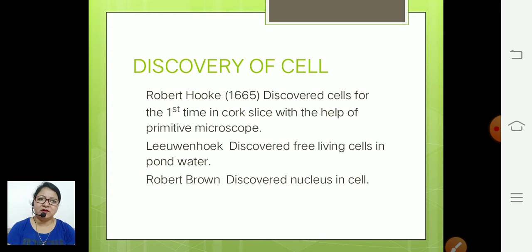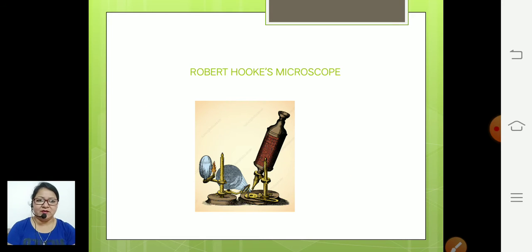Robert Hooke discovered the cell in 1665 with the help of a very primitive microscope. Would you like to see which kind of microscope he used? Then look at this diagram. This microscope was used to observe the cork slice, and he observed the cells.